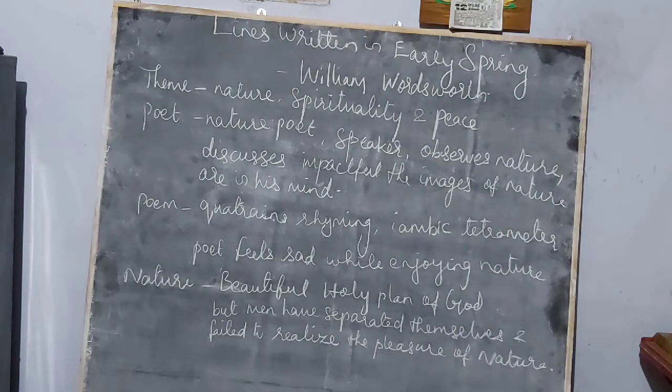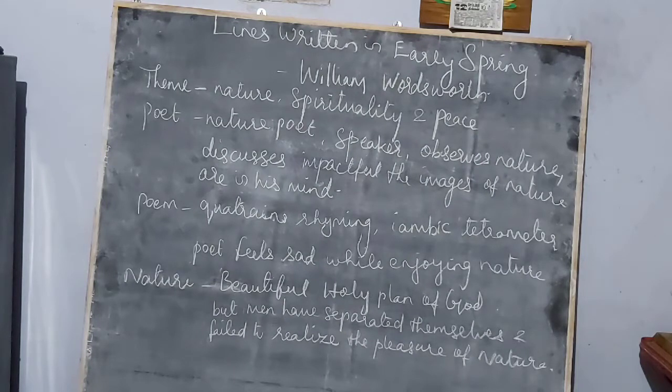Who is the poet? William Wordsworth is the poet. William Wordsworth is known as a nature poet. Why is William Wordsworth called a nature poet?